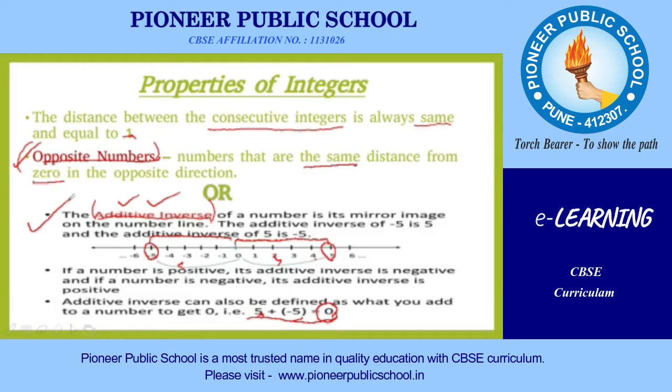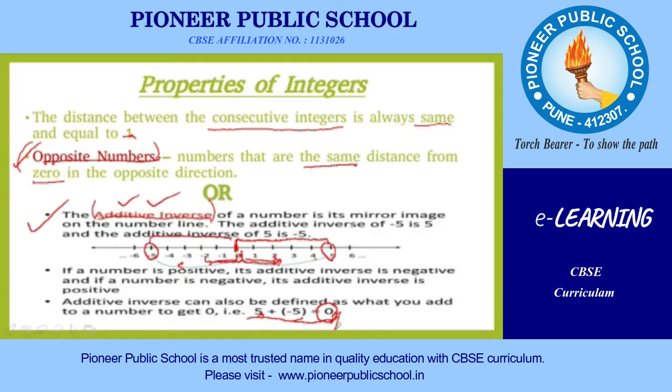Again, I am repeating: the numbers that are at the same distance from 0. From 0, whichever number you select, the other must be at the same distance. If you select 2 on the right-hand side, then from 0 on the left-hand side you need to consider up to minus 2, the same distance. So plus 2 and minus 2, when added, again give 0. It satisfies our condition of opposite number as well as additive inverse.